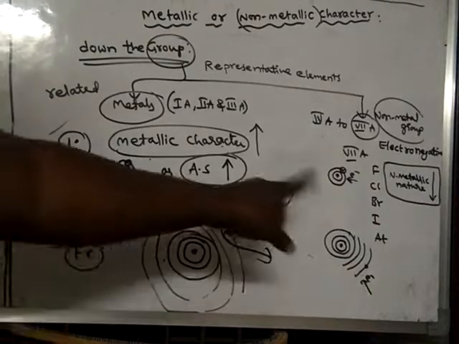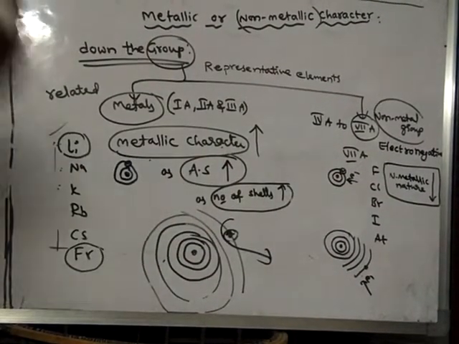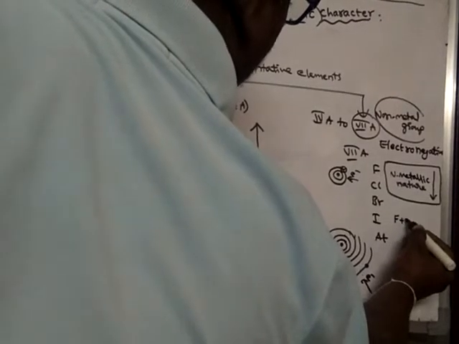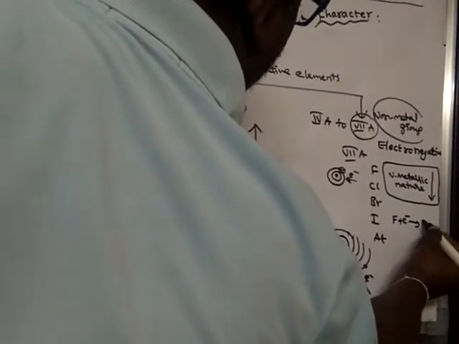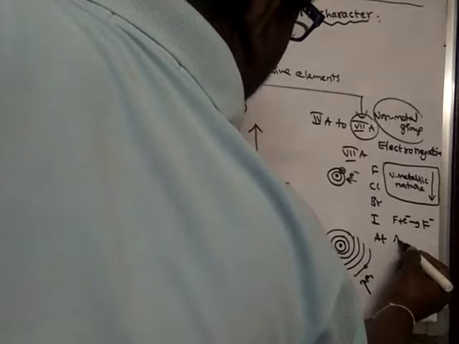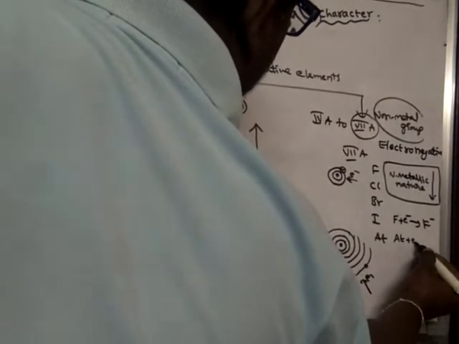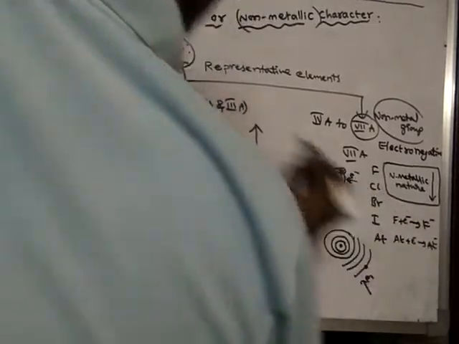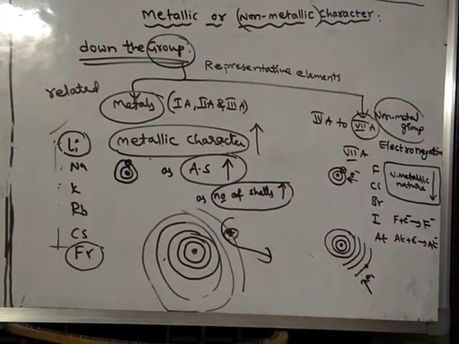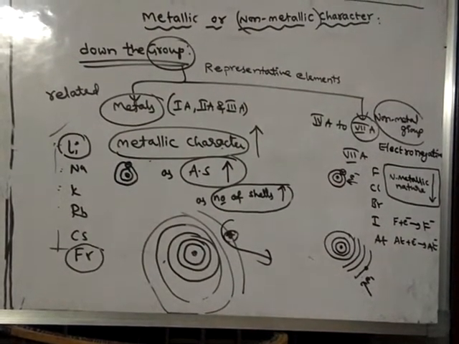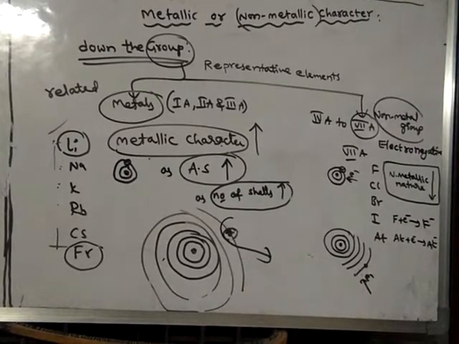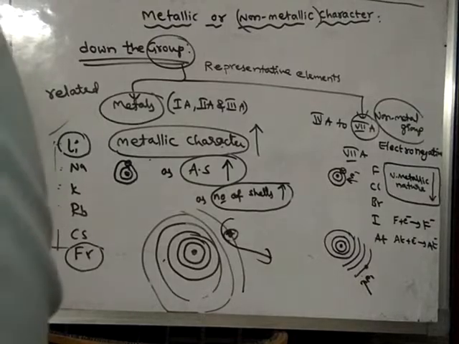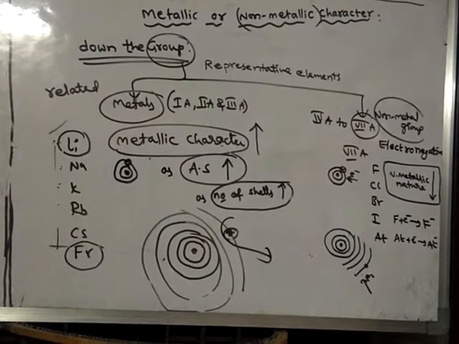Hence, which one can easily form an ion? Fluorine can add an electron easily and form F minus ion. But the formation of At minus ion, astatide ion, is difficult. Formation of F minus ion is easy, but formation of At minus ion is difficult because